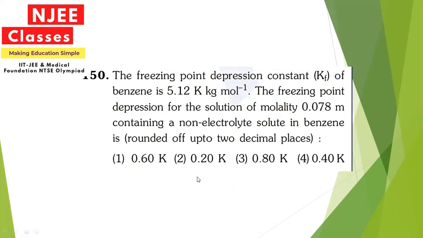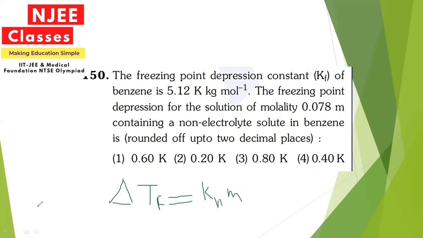Next. The freezing point depression constant of benzene is 5.12 kg mol inverse. The freezing point depression for the solution of molality 0.078 m containing a non-electrolyte solute in benzene will be, since the depression in freezing point is asked here, we have the equation delta Tf equals Kf into m.